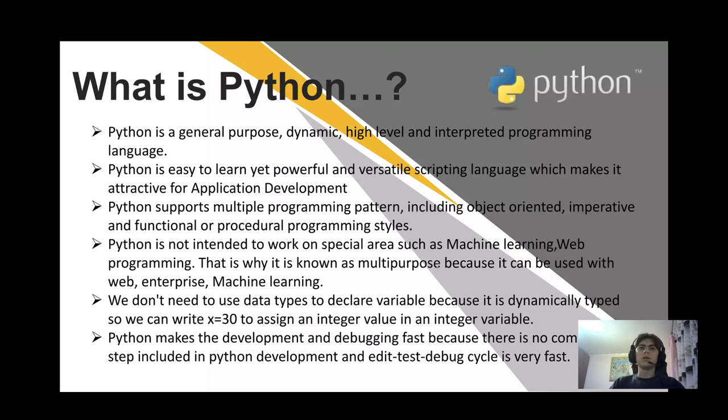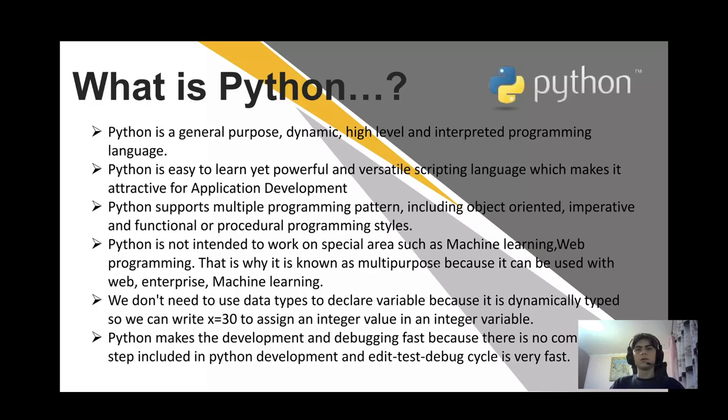Python is not intended to work on special areas only, such as machine learning or web programming. That is why it is known as multipurpose, because it can be used with web, enterprise, and machine learning.